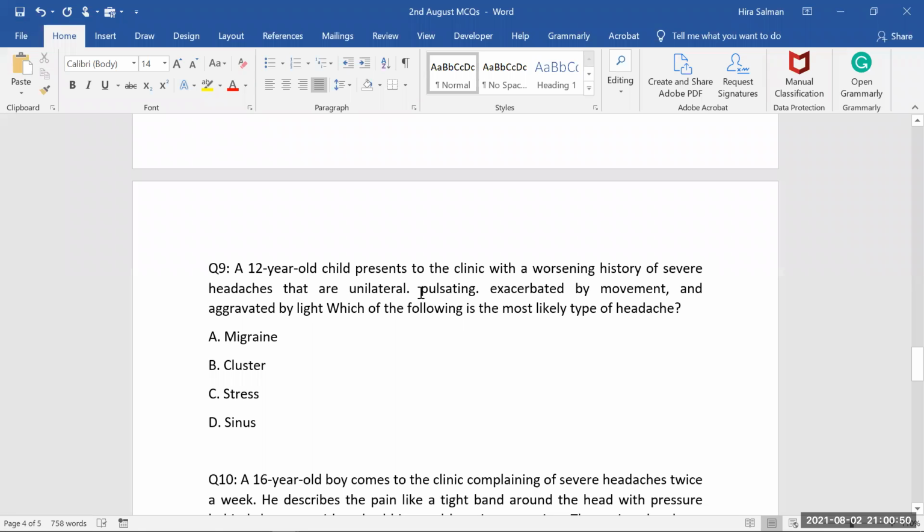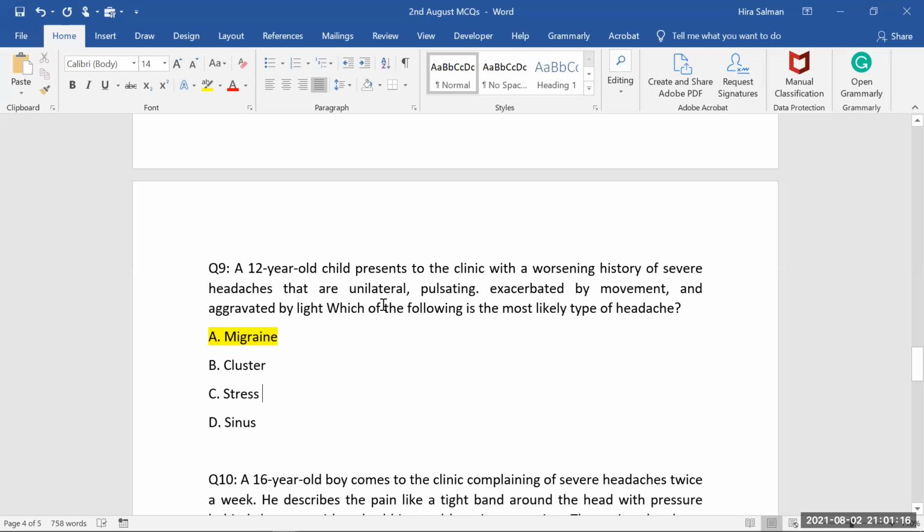Yeah, it's mostly migraine. Of course, don't confuse it with the unilateral thing, because in cluster also there is unilateral involvement. But in order to make a diagnosis of cluster headache, there should be redness of the eye, there should be lacrimation, there should be nasal stiffness. But there is nothing related to light there. There will be no aura, there will be no trigger in cluster headache. So of course, it's a migraine.